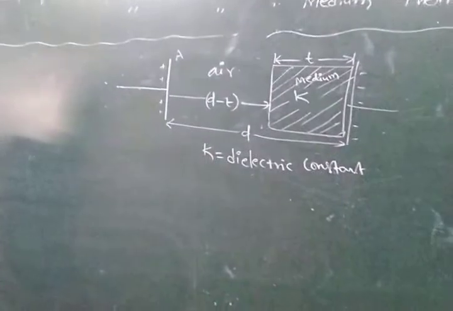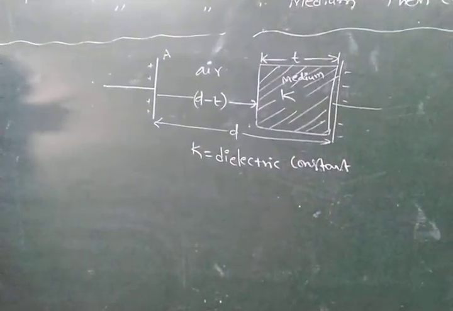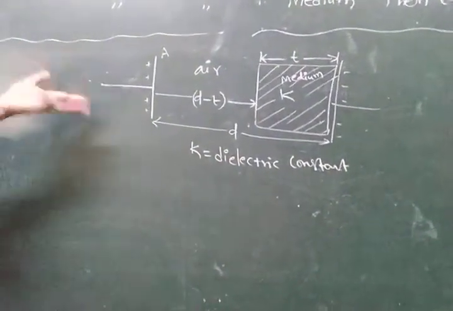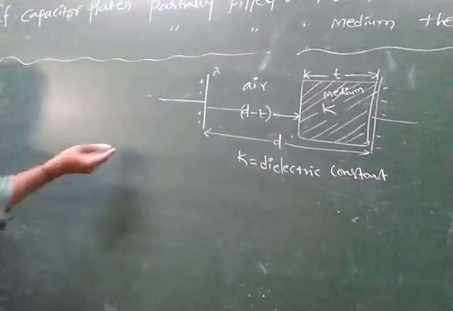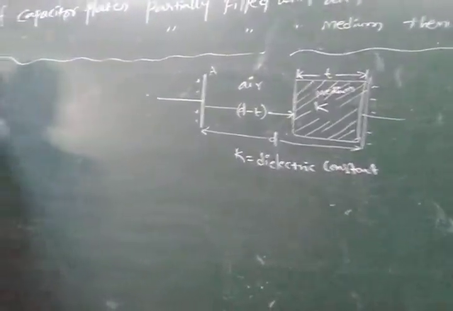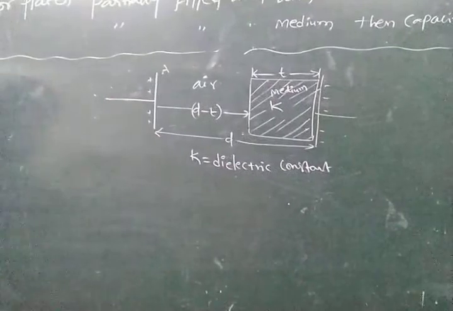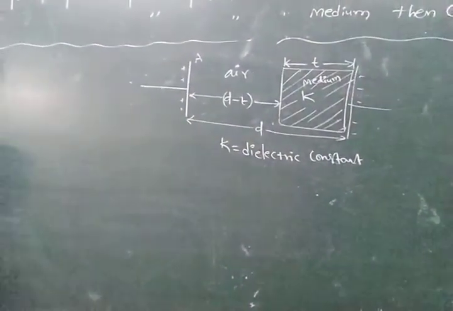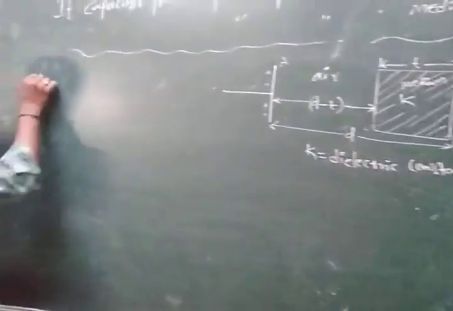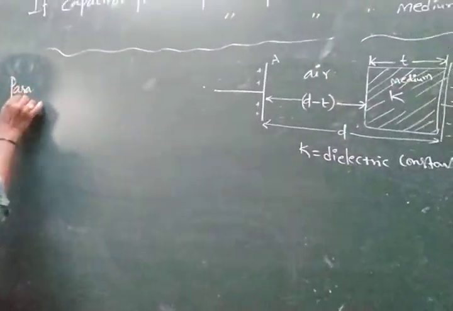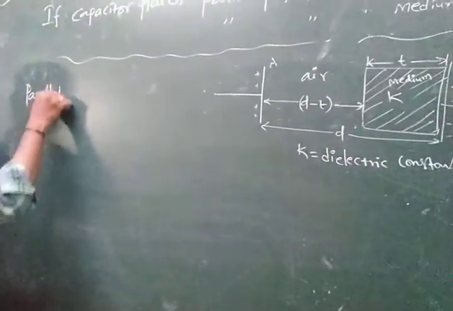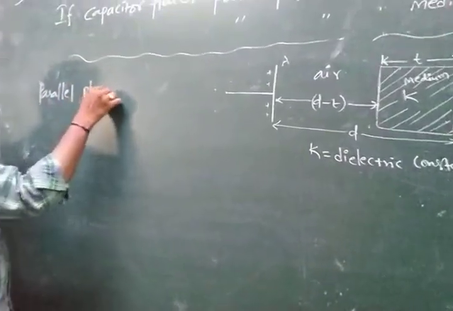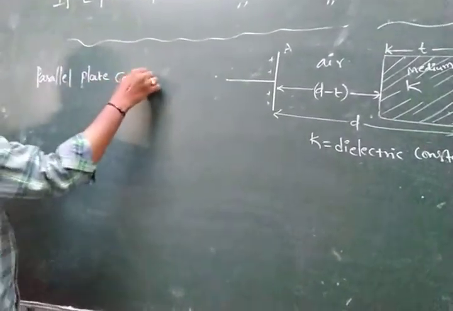K is 1 for air, and for another material, any one material we can keep in between them, then substitute. So now how can we find the parallel plate capacitor capacity?